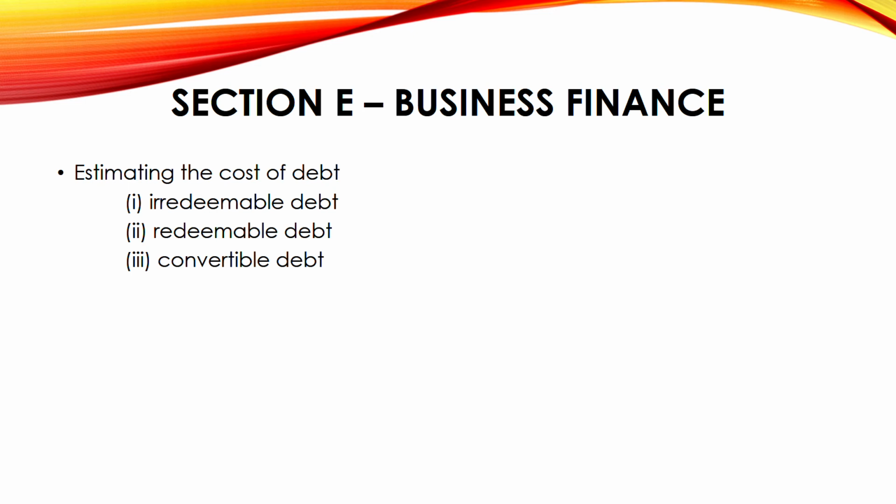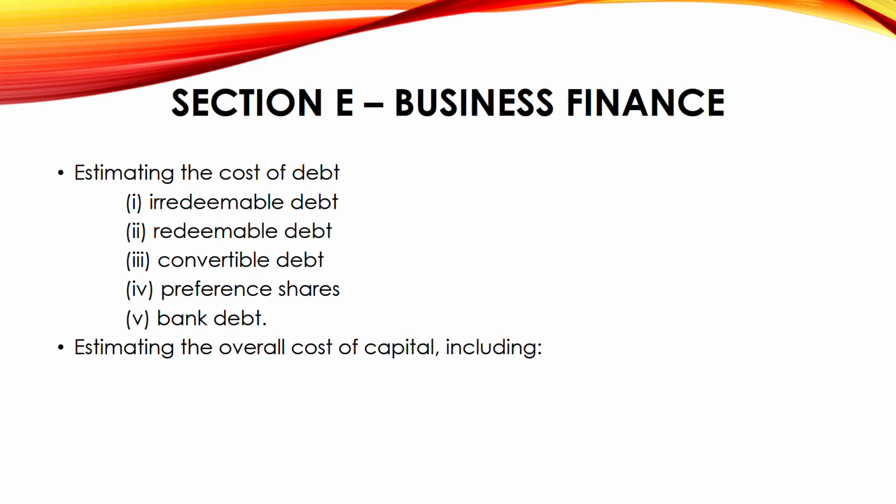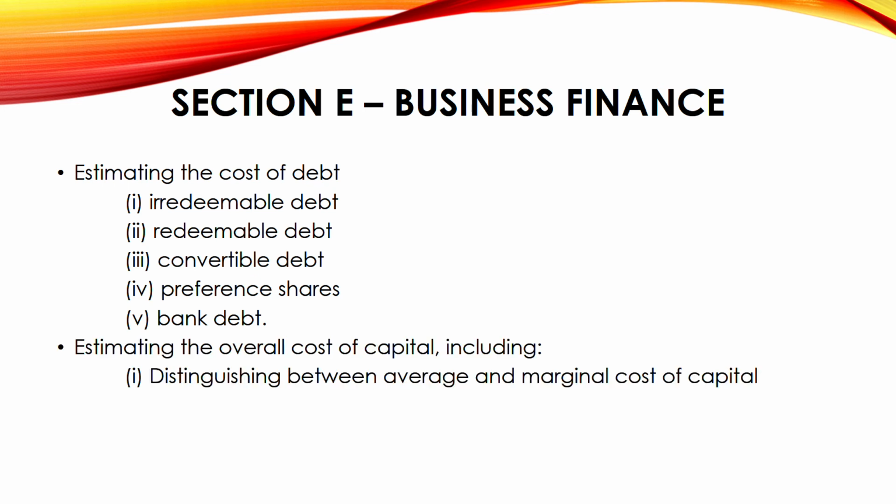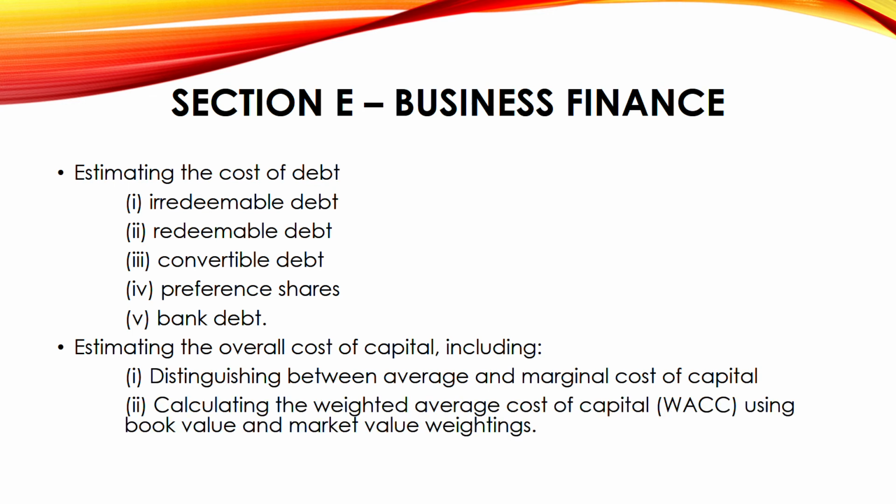Convertible debt, converting your debt to equity, your number of shares later. Preference share. What is preference share in cost of debt? Because preference share, they take it as debt only. Next, we have bank debt. So overall cost of capital including what? Average and marginal. What is average and marginal cost of capital? What is WACC? WACC means weighted average cost of capital, using book value and market value weightings. WACC, another area you have to know. For AFM also it will be repeated.